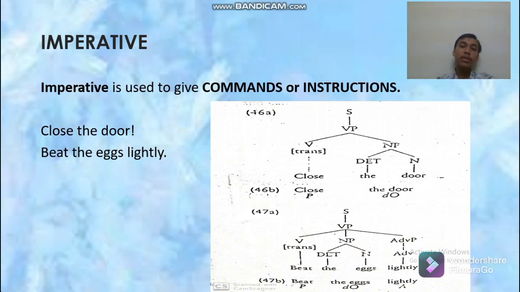The second sentence also has a verb phrase, which is divided into three: beat as transitive verb and noun phrase, which is also divided into the as determinant and X as a noun. For the last, likely as adverb of adverb phrase. For the second sentence, beat as predicate, the X as direct object, likely as adverb, because adverb relates to both predicate and direct object.